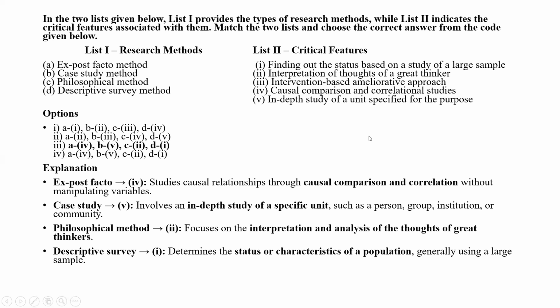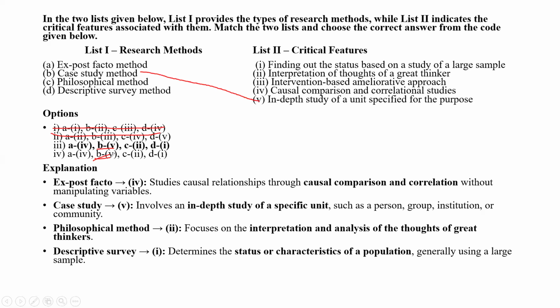Okay, so which one will be the answer? The fourth will be the answer: causal comparison and correlation studies. So if the fourth is the answer, the first and second ones will be just deleted. Now we can see B; no need to work it out. B is the case study method, an in-depth study. Case study means an in-depth study of a unit specified for the purpose. This is one of the important criteria we have to understand.